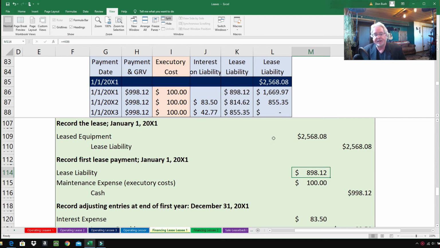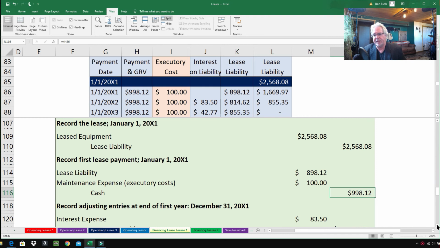Where does that number come from? It comes from right there. We've got that maintenance expense, the executory costs, $100, that comes from right there. And the amount of cash that is being spent is $998.12. So it all comes from this very first line here.